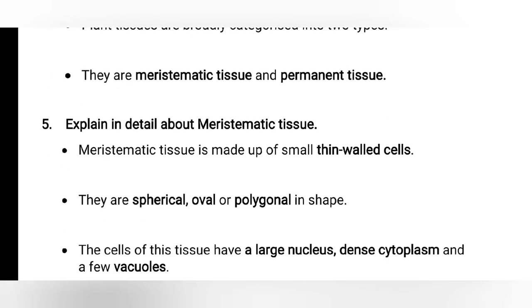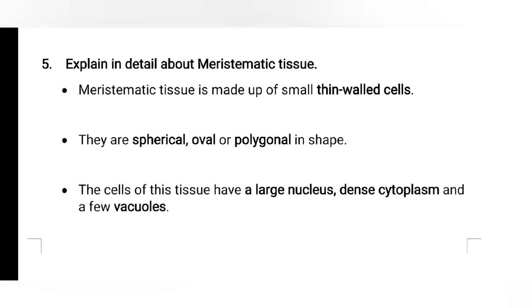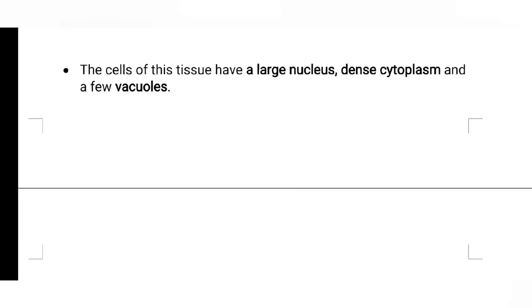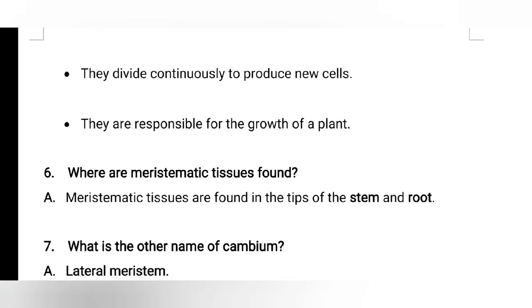Fifth question, explain in detail about meristematic tissue. Meristematic tissue is made up of small, thin-walled cells. They are spherical, oval, or polygonal in shape. The cells of this tissue have a large nucleus, dense cytoplasm, and a few vacuoles. They divide continuously to produce new cells. They are responsible for the growth of a plant.